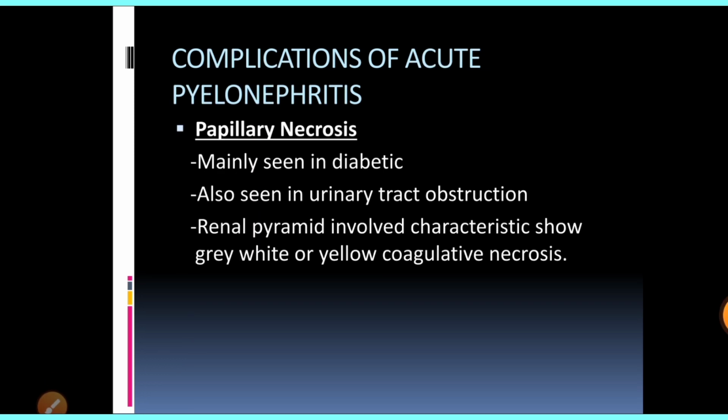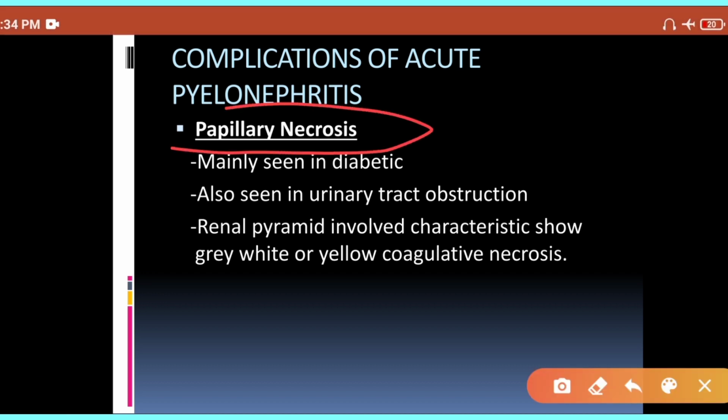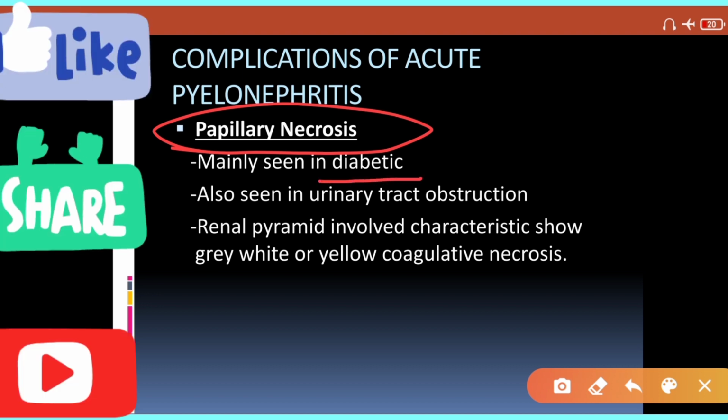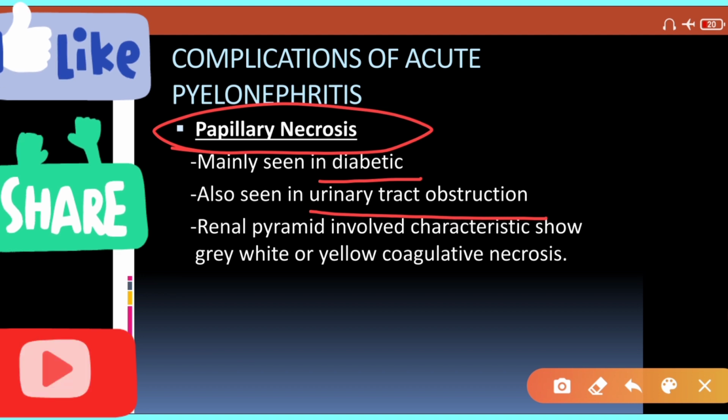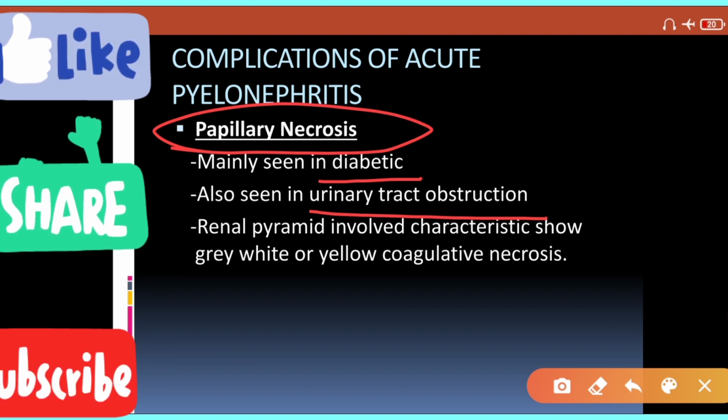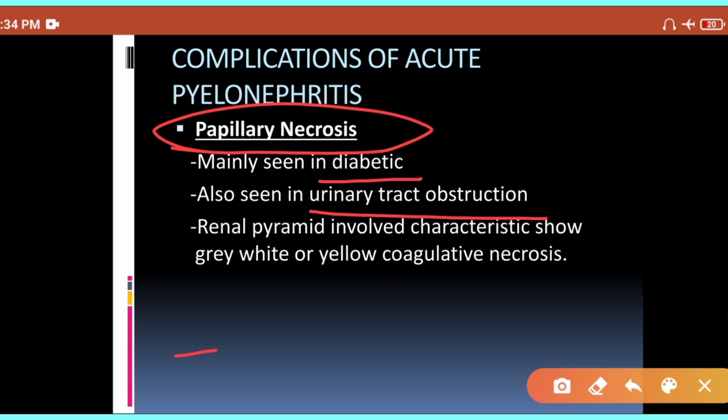So I want to say that there could be 3 complications of pyelonephritis. One is papillary necrosis. This papillary necrosis is particularly seen in case of a diabetic patient and urine obstruction cases. The obstruction could be because of neoplasm or BPH. Another cause for development of papillary necrosis is sickle cell crisis.